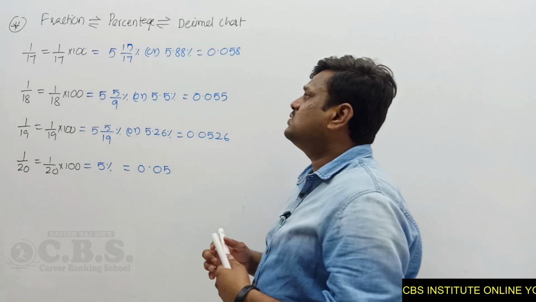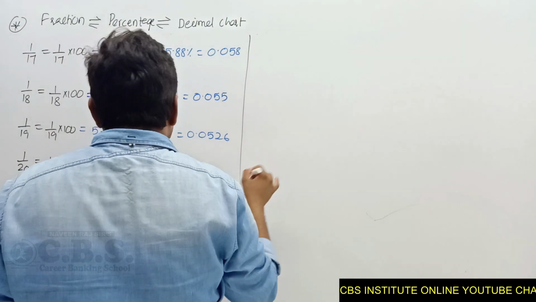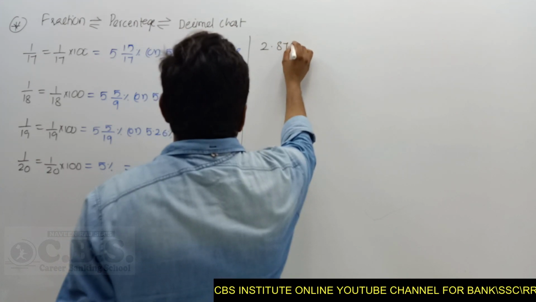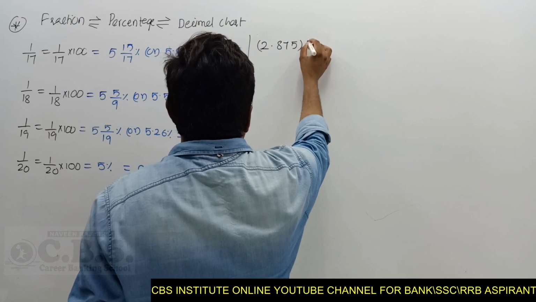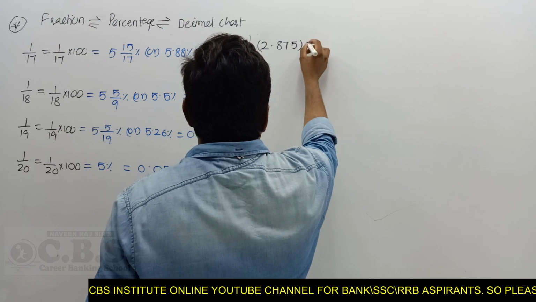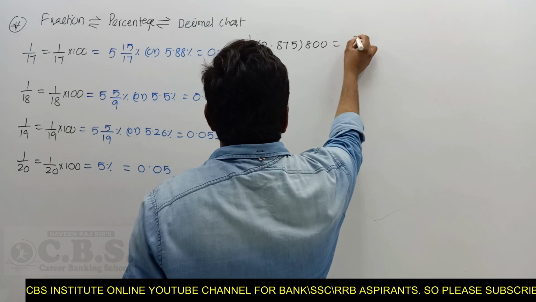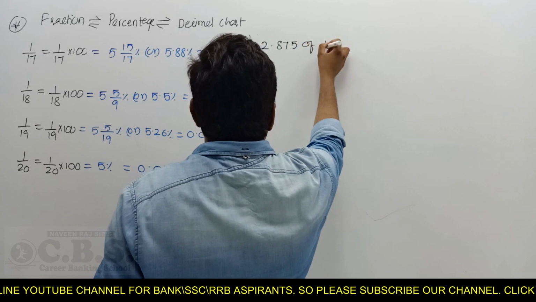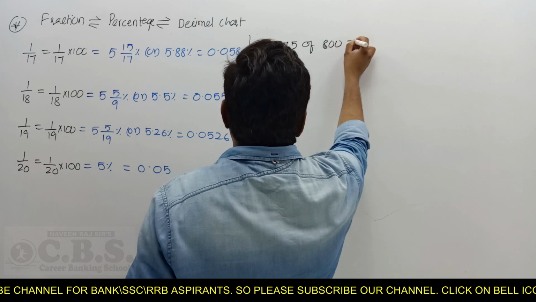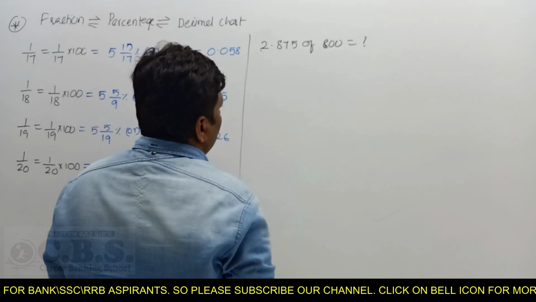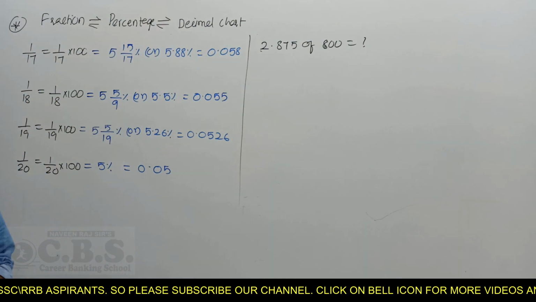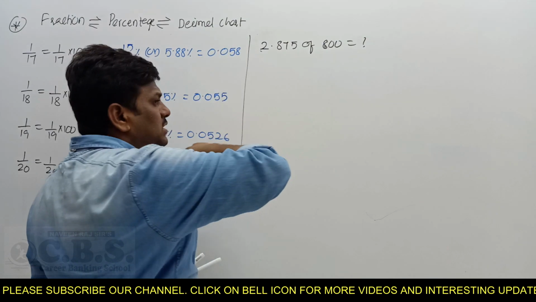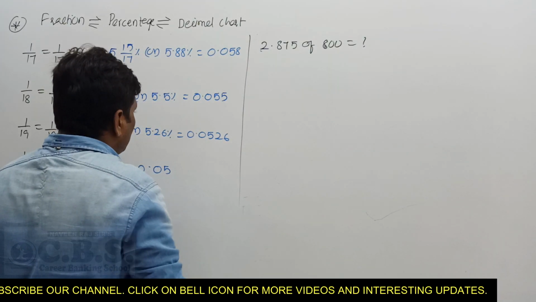And what is the use of this? I'll go for a simple question. 2.875 into 800, how much is it? This is a very important SSC CGL previous year question. 2.875 into 100, how much value? If you do the multiplication of 2.875 into 100, it is definitely time-taking. I use the concept of this chart.